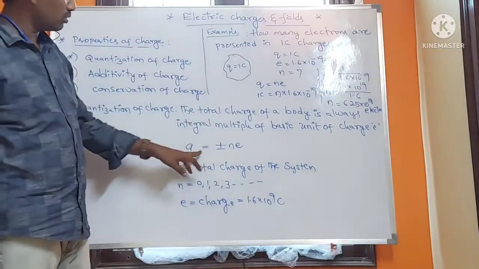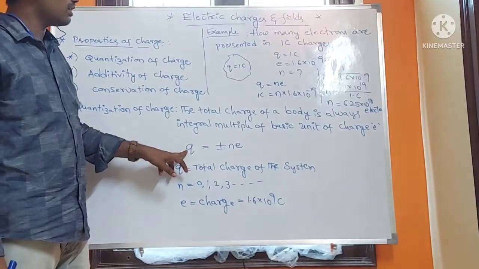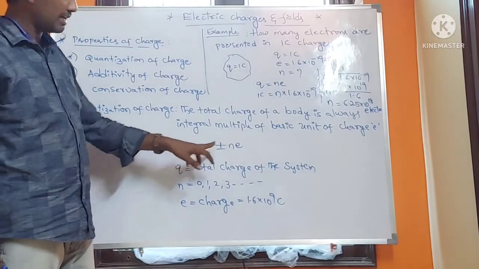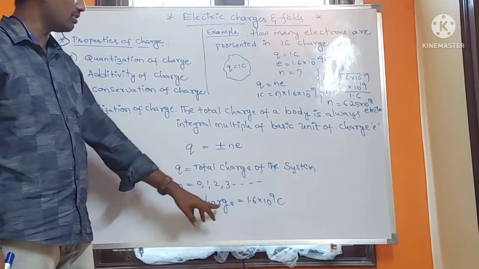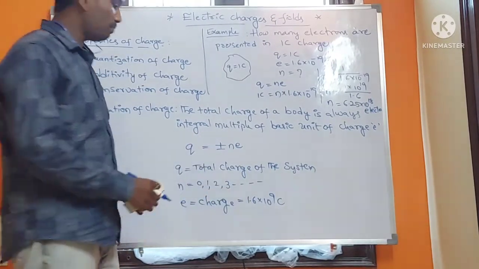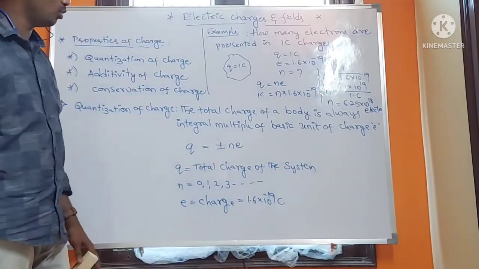Q is equal to plus or minus n e. Q is the total charge of the system or body. n is an integer like 0, 1, 2, 3. e is the charge of the electron, that is equal to 1.6 into 10 to the power of minus 19 coulombs.